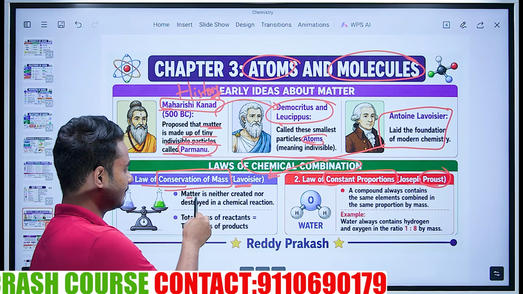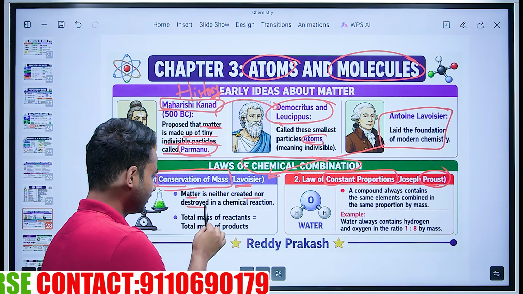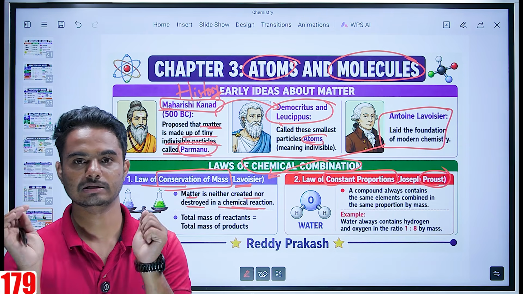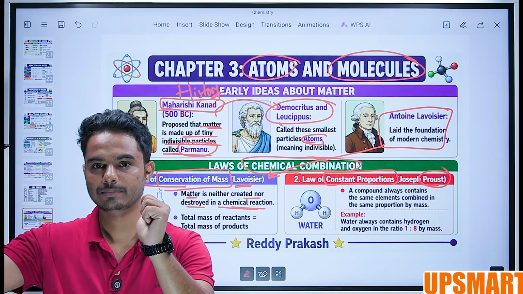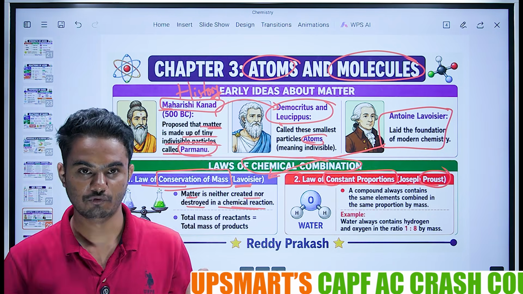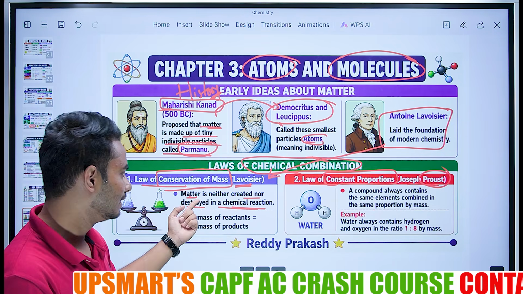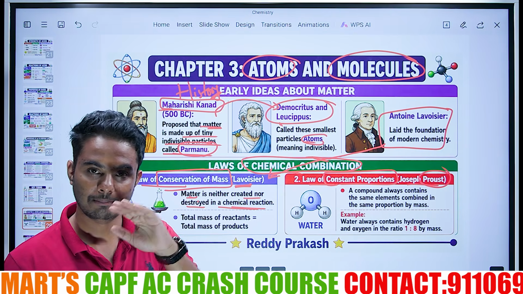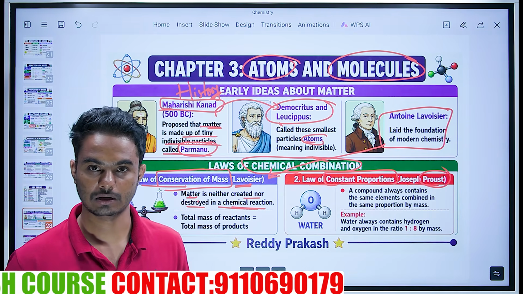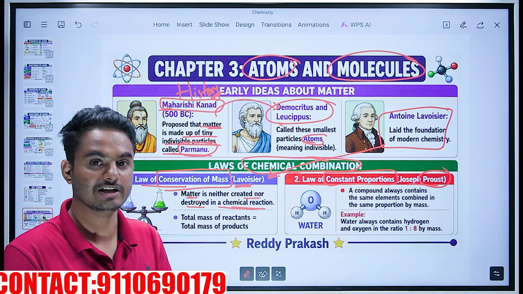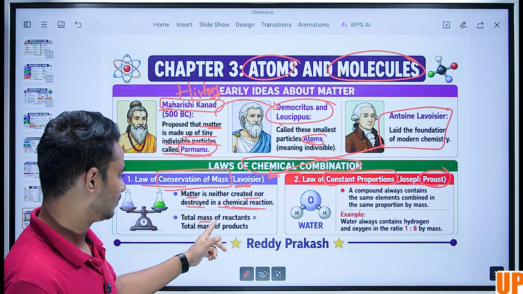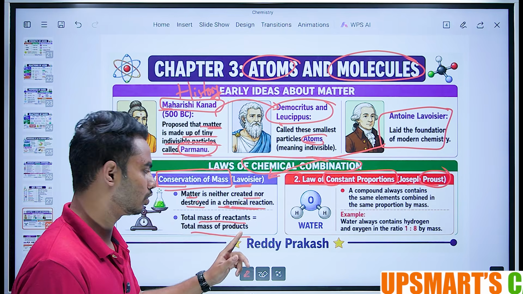Matter is neither created nor destroyed in a chemical reaction. Chemical reactions happen, right? Say, acids and bases, how do they react? Through neutralization. What Lavoisier observed is, the matter of the acid and the matter of the base are not destroyed. They just change form. The total mass of reactants is equal to the total mass of products.